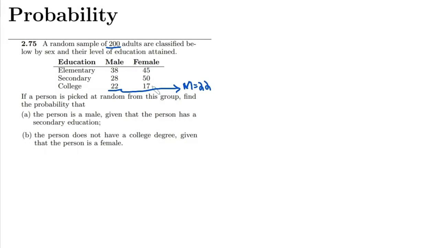Let me use this color for it. So the total number of female is 112. Similarly, the probability of female on the basis of this number would be 112, which is the number of female individuals, divided by the total number of adults, which is 200. So P of F is 112 divided by 200.